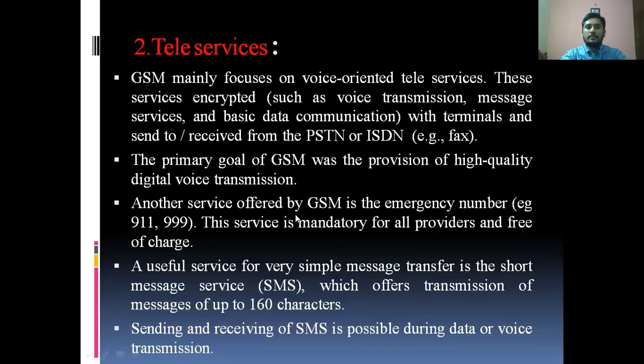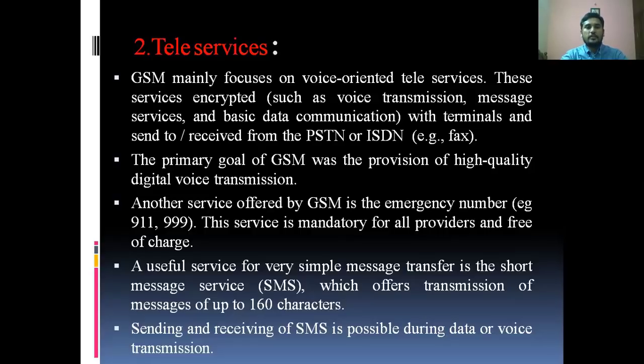Another service offered by GSM is emergency numbers. This is why so many countries and so many people prefer GSM. This is one of the best services provided by GSM. It offers emergency numbers like 100 and 101 in our state and country, for example 911. These services are mandatory for all providers and free of charge. So if you get a GSM SIM, by default it contains some emergency numbers.